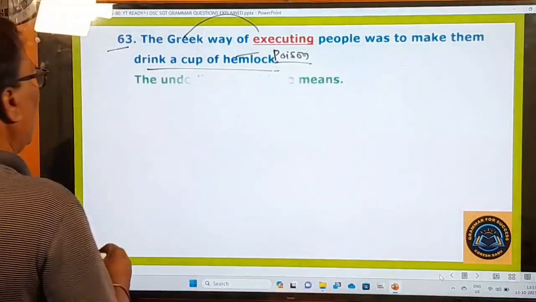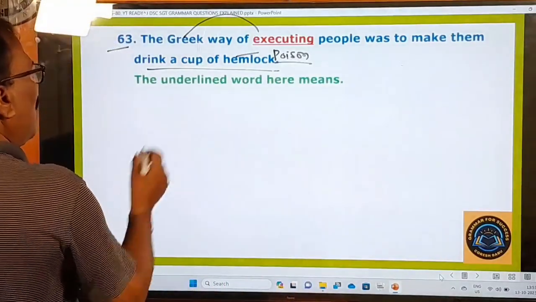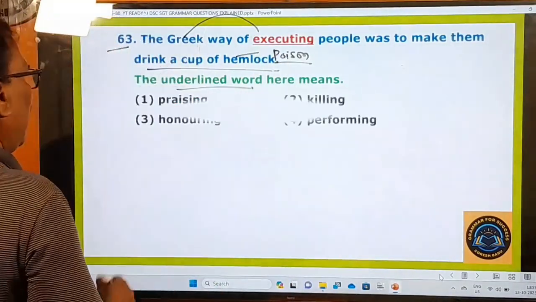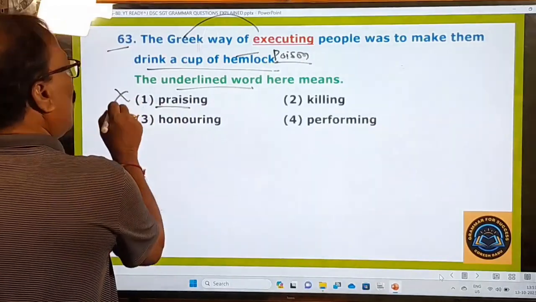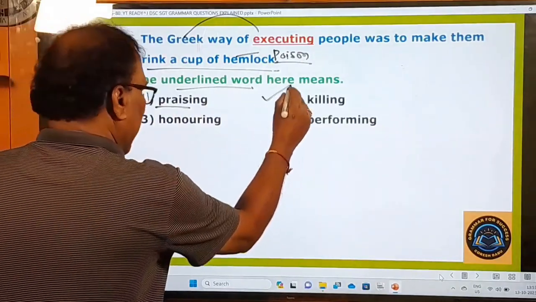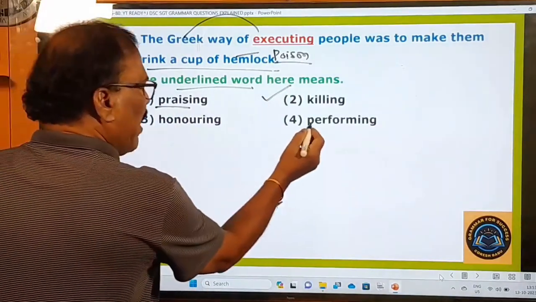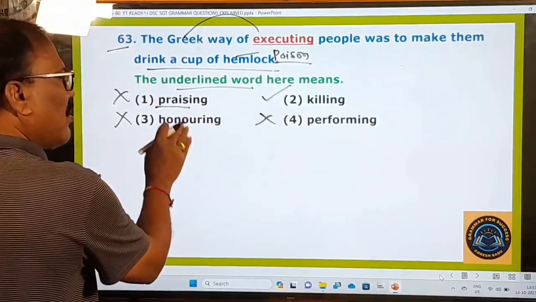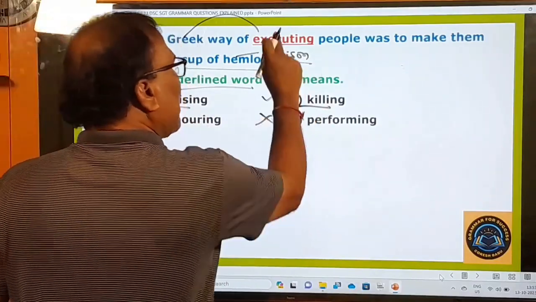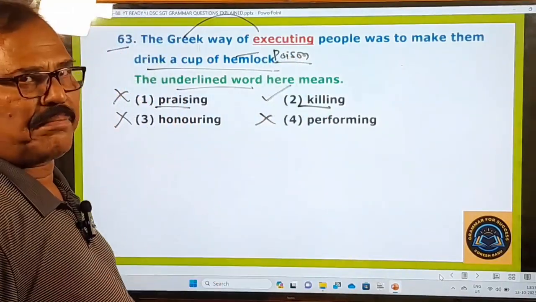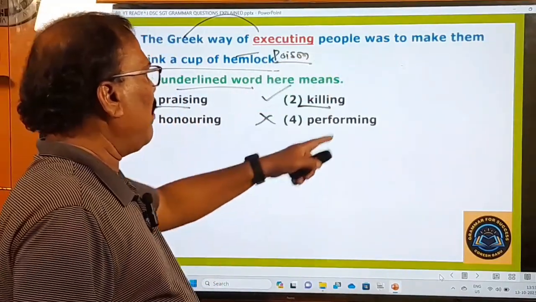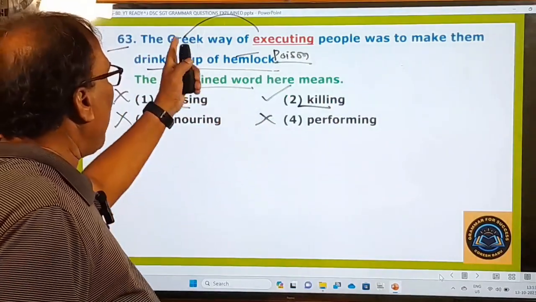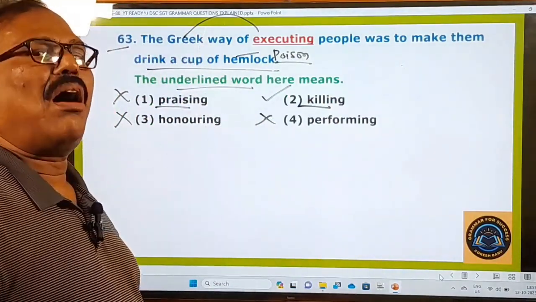And now what is the examiner asking you? The underlined word means, what is the meaning of this underlined word? Here, praising, oh no. Killing, yes. Honoring, no. Performing, no. So praising, honoring, performing, they are not the correct options, only the killing. Executing means killing the people by giving them a cup of hemlock, which is the fashion of the Greeks of those days, right?